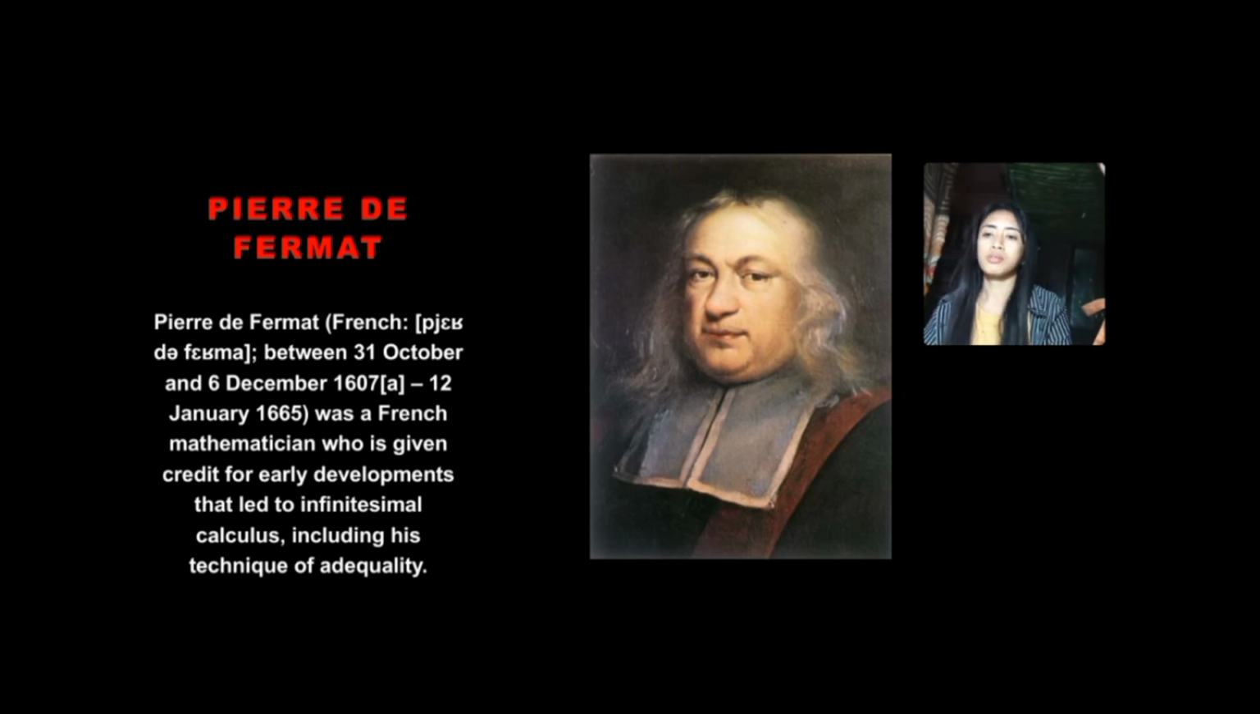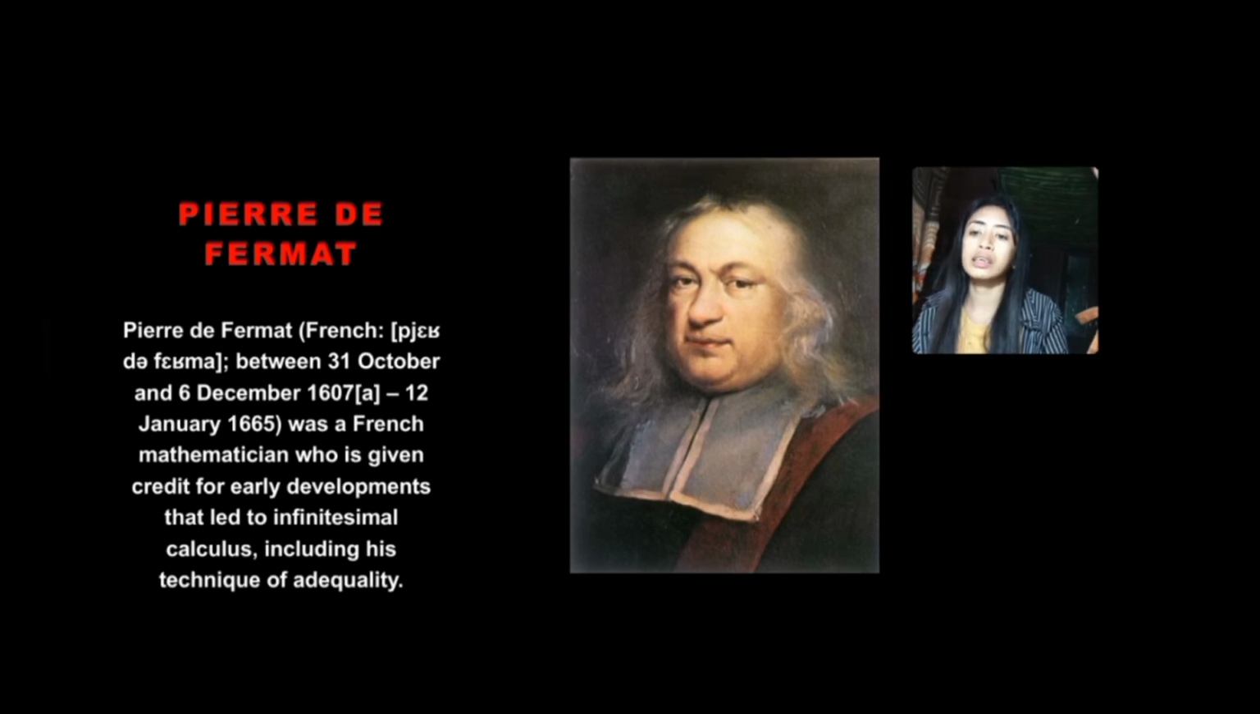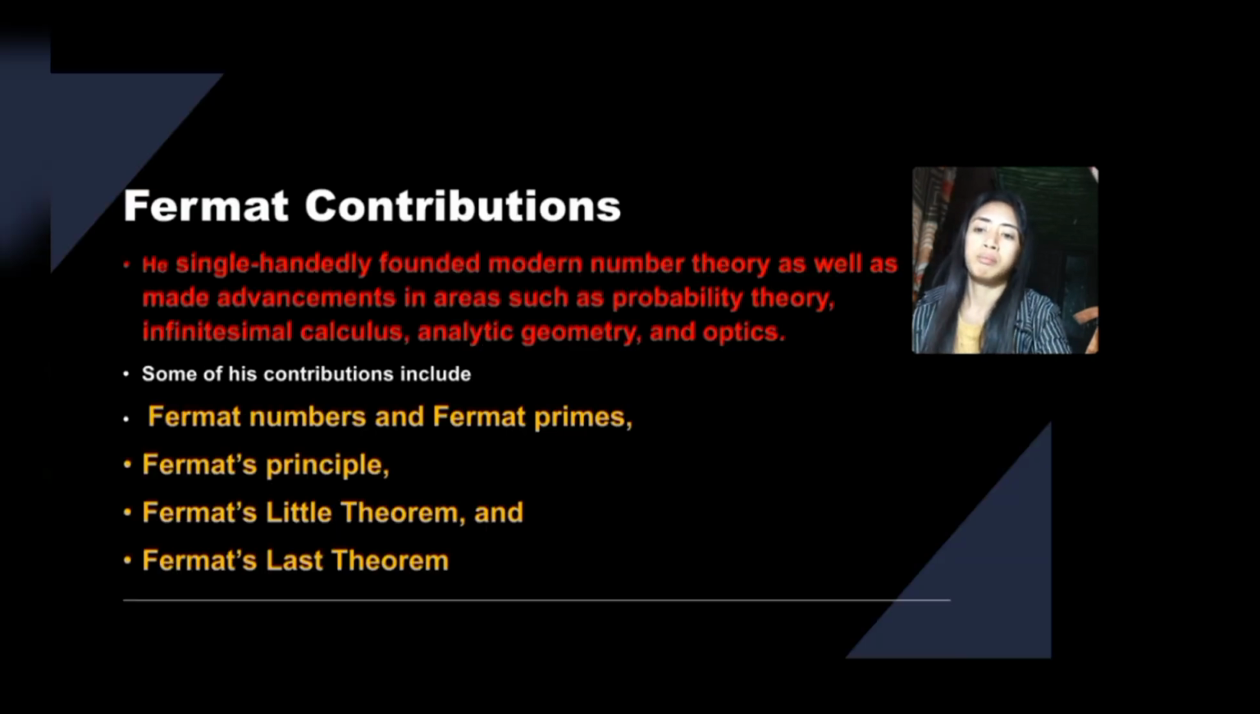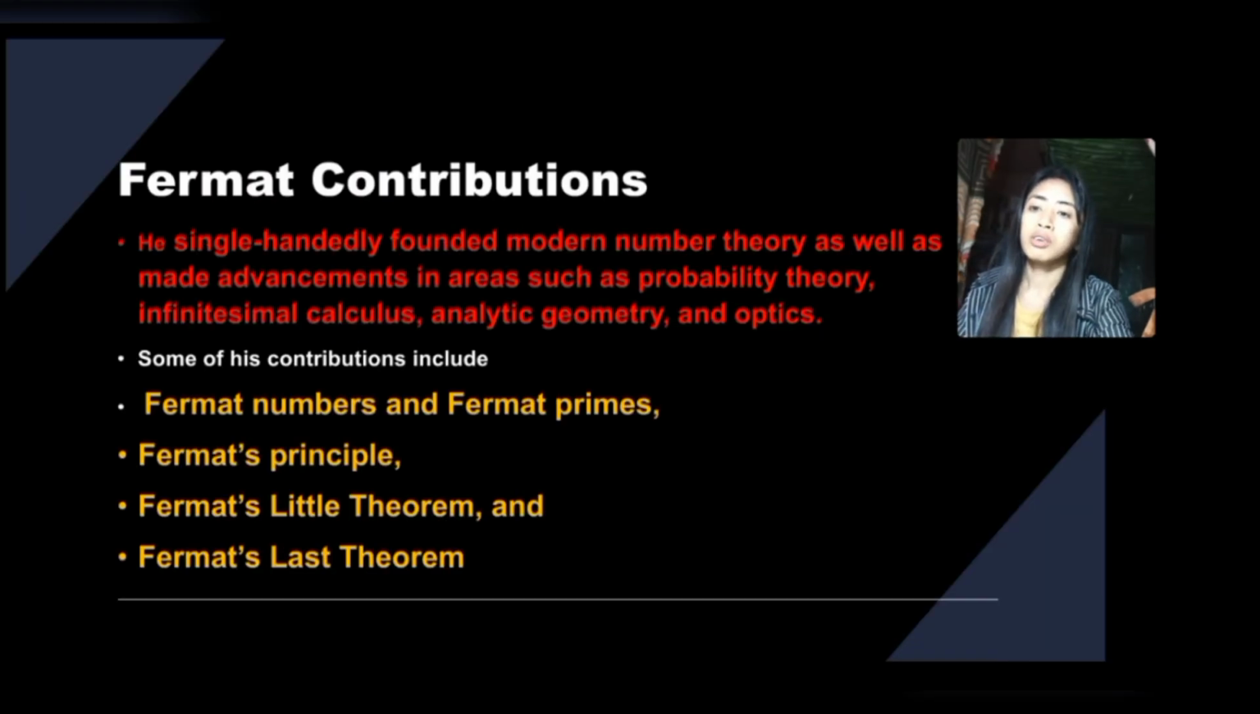So next is Pierre de Fermat. Pierre de Fermat was a French mathematician who is given credit for early developments that led to infinitesimal calculus, including his technique of adequality. Fermat's contribution is that he single-handedly founded modern number theory as well as made advancements in areas such as probability theory, infinitesimal calculus, analytic geometry, and optics. Some of his contributions include Fermat numbers and Fermat primes, Fermat's principle, Fermat's little theorem, and Fermat's last theorem.